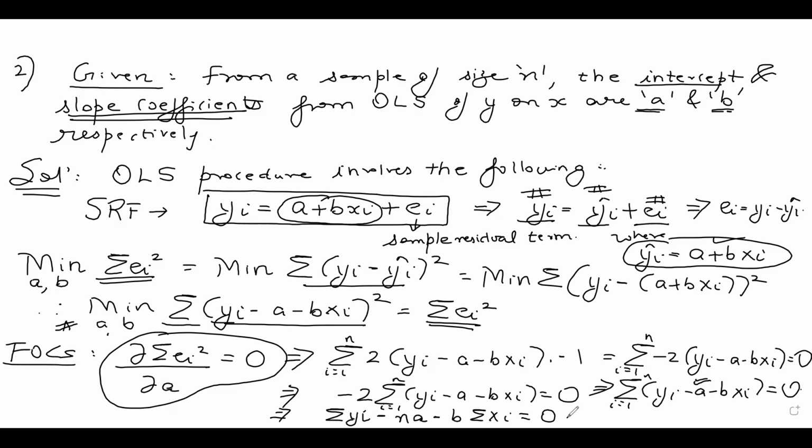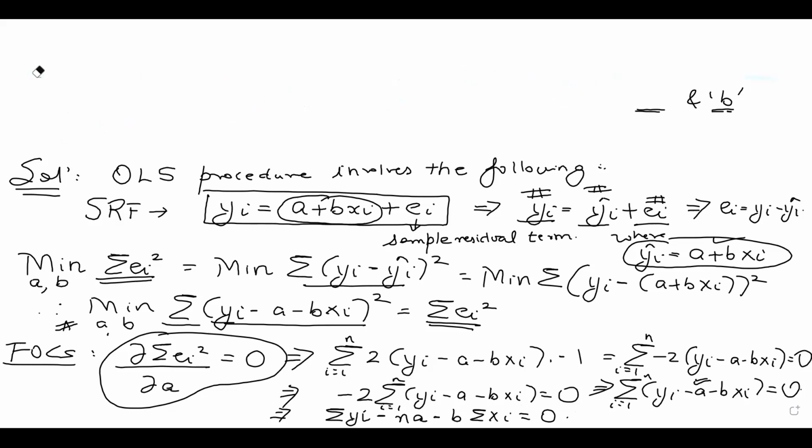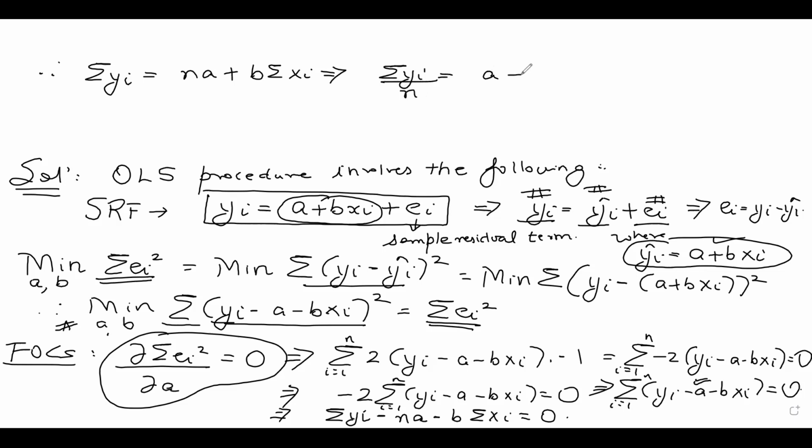Now I'm erasing the initial part; we all know the question, so I'm solving further on the top. I can write this as summation yi is equal to n a plus b times summation xi, which implies if I divide both sides by n, summation yi by n is equal to a plus b times summation xi by n.